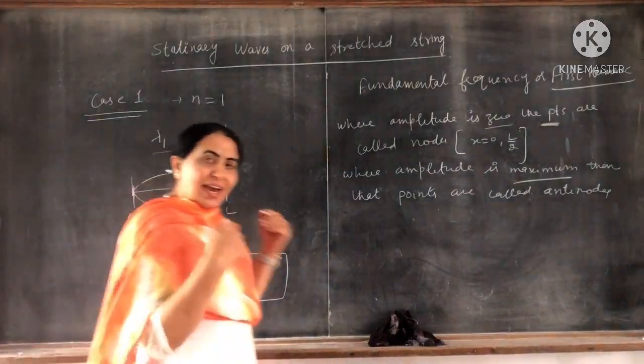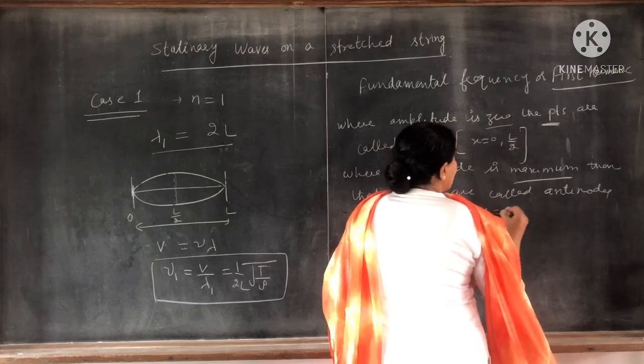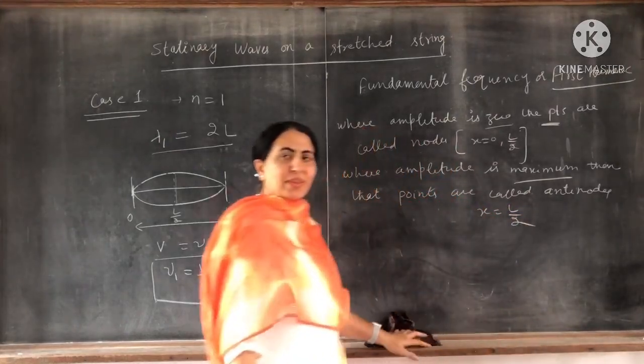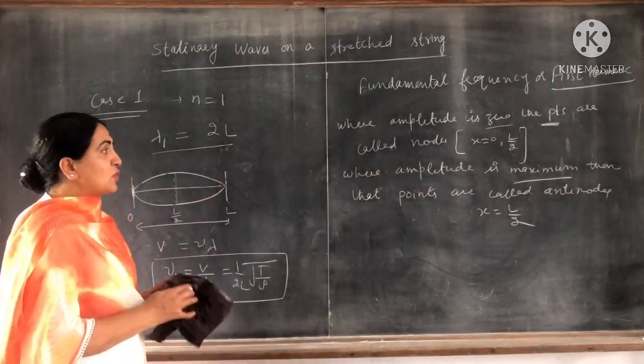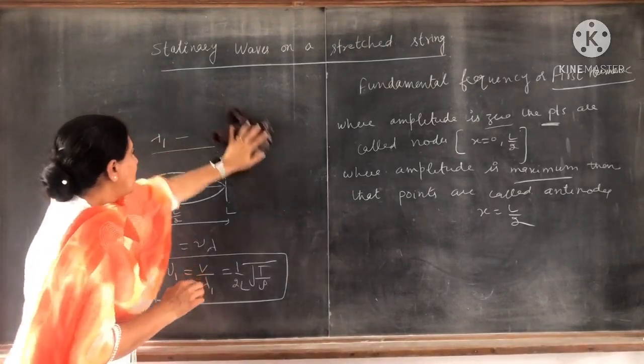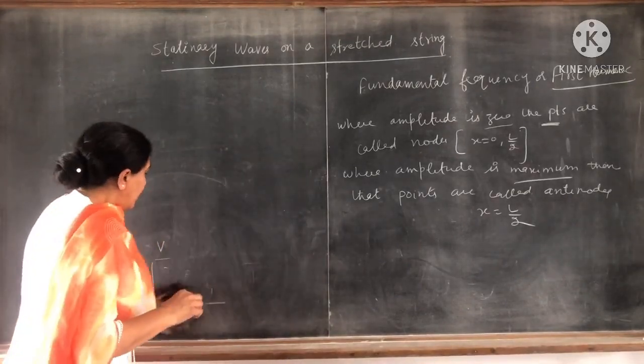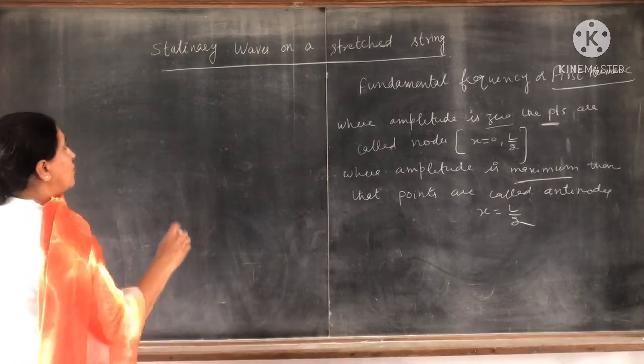X is equal to L by 2. So at x is equal to L by 2. Clear? So this is the first harmonic. Now for the second harmonic, the frequency given n equal to 1.